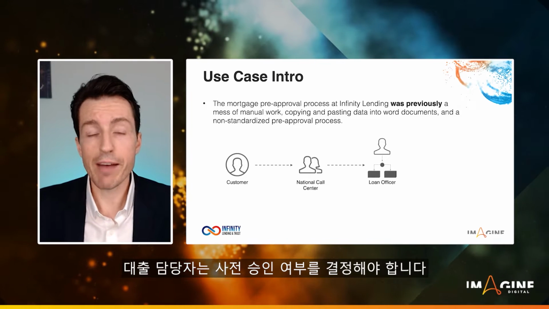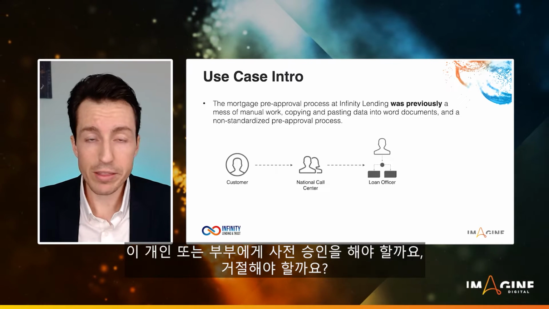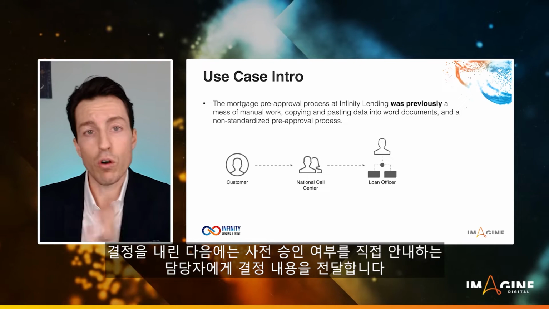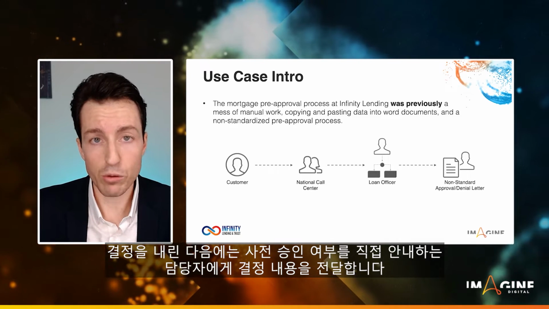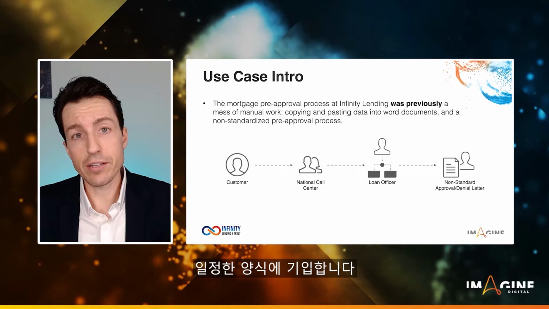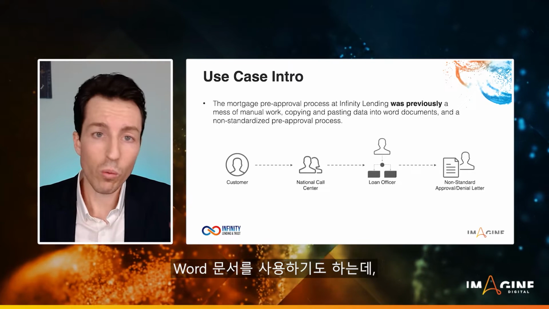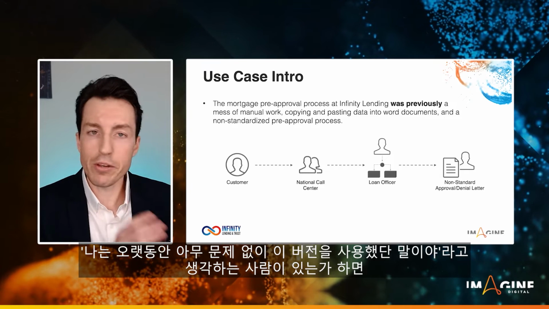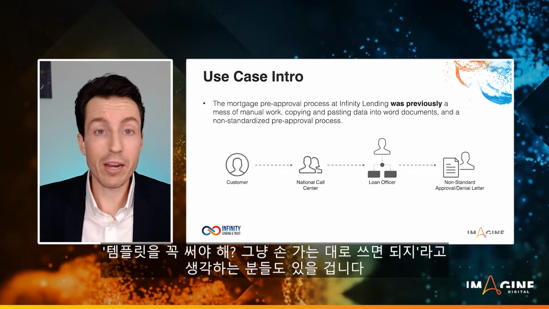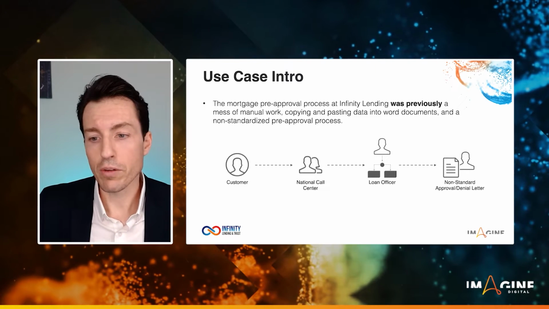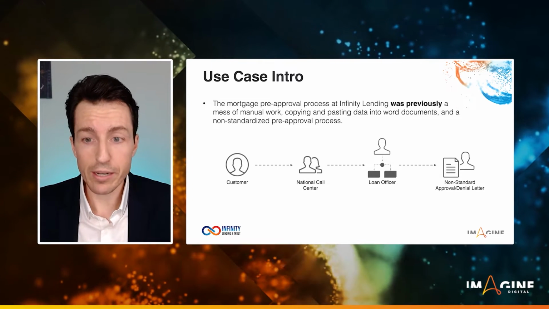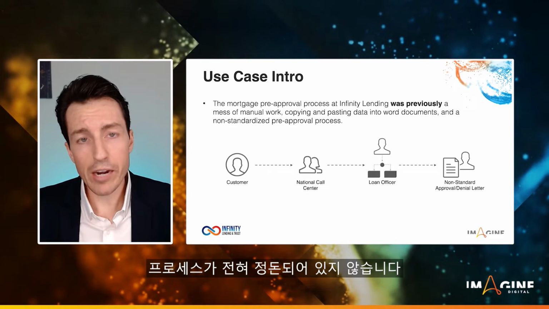And that loan officer would then have to make a decision about that pre-approval. Should we grant this pre-approval to this individual or this couple? Should we not grant it? And then they would send that decision over to someone who would send out the actual pre-approval or denial letter. That person would take the details from the loan officer's email and fill them into some kind of form. Sometimes that's a Word document that's version 1.1, and hey, I've been using that for a long time. For other people, it might be, I've got this newer version of the template, or I'm not even using a template, I just freestyle what I want to do. Regardless, an approval or denial letter is then sent out to the individual who originally requested it, in a non-standardized format. So it's a mess of a process.